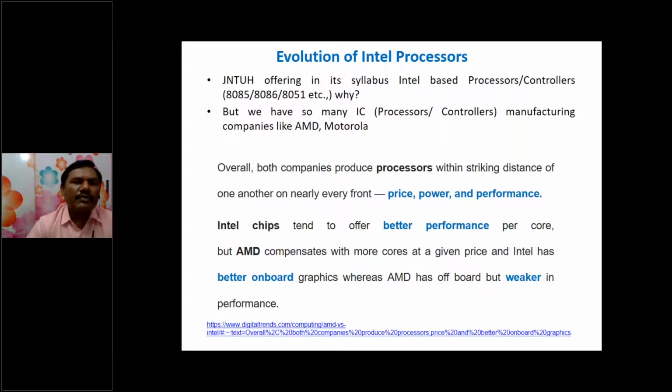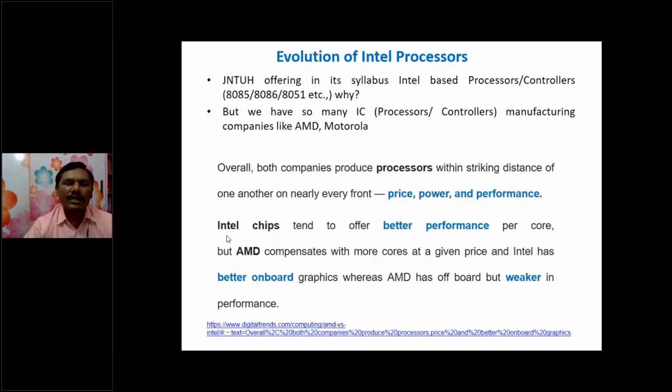When we have a number of ICs manufactured by different companies like AMD and Motorola, why are we studying only Intel ICs like the 4-bit and 8-bit ICs? Because here I am giving some of the features of Intel chips: price, power, and performance.